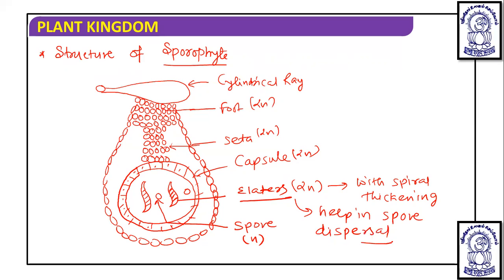So this spore will be released from this capsule after its breaking, and this spore will reach a suitable substratum, and then it will form a new gametophytic body under sexual reproduction. So this whole structure is nothing but a sporophyte. Okay, I hope you are now clear with the Marchantia structure and clear with the liverworts. Now after this, we will be talking about the hornworts.